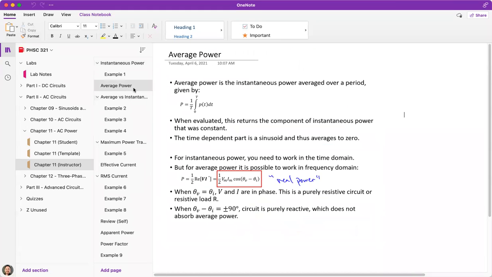And usually that's what we think about when we do our voltage times our current and we get a single value. We usually find the average power so that we have an understanding of what it looks like over a long period of time.